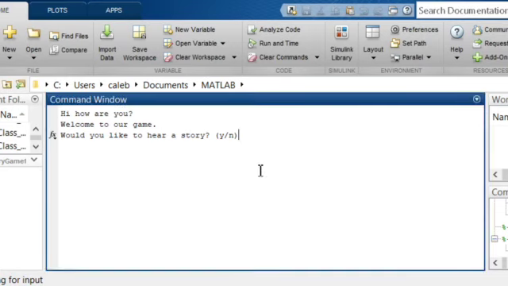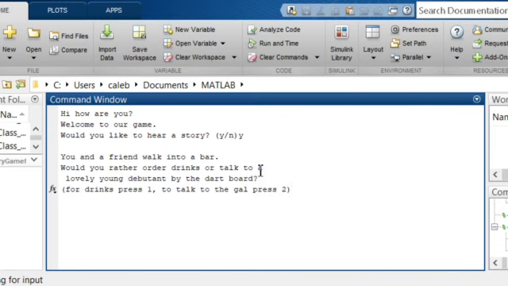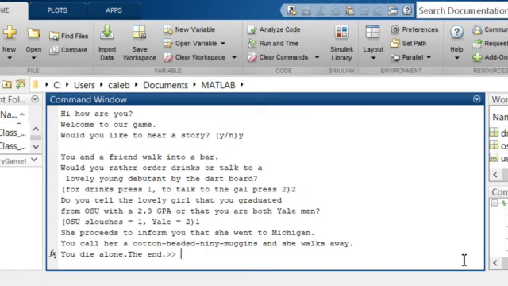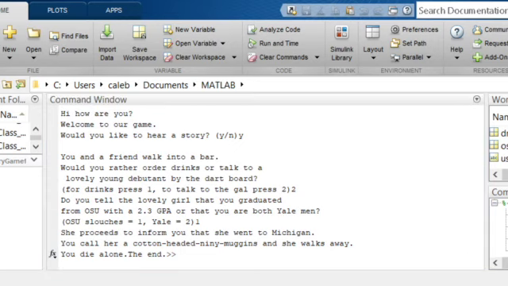This is the story game. To start, it'll prompt you if you'd like to play the game, to which I will say yes. Resultingly, you will get a story with directions and 2 possible choices from which you can diverge. For game's sake, I'll press 2 here, which leads me to a new scenario. And from here, I will choose that one, and which eventually leads us to the end of this game. There are many different choices for this game with different endings.